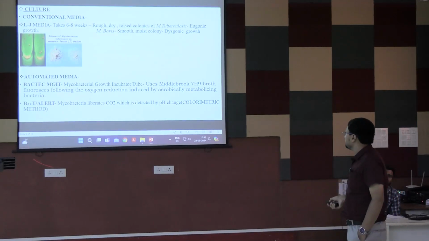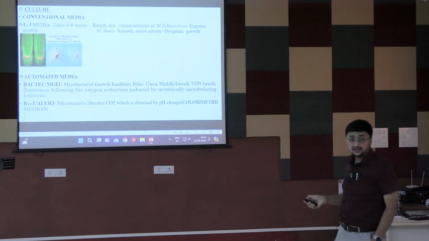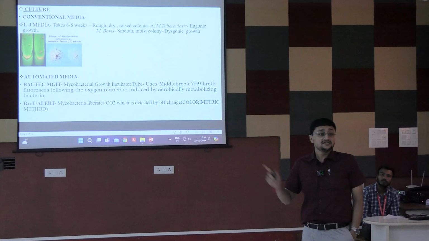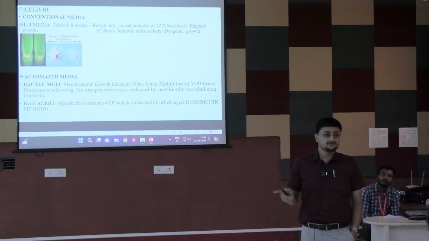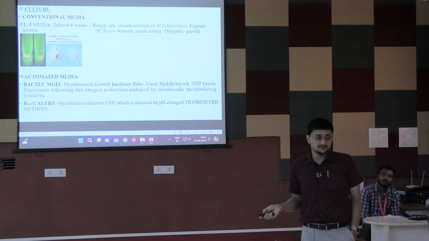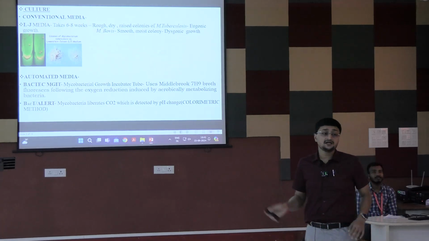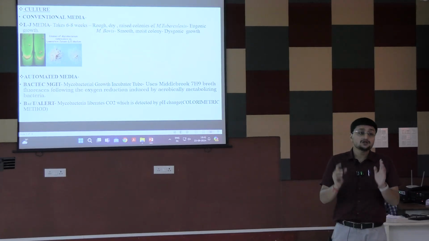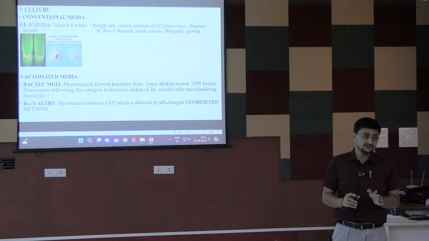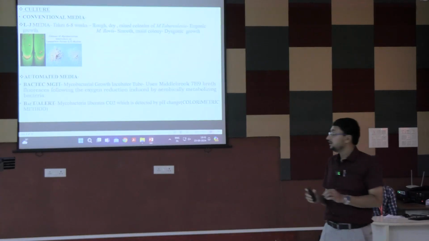But the turnaround time of these two medias is also 6 weeks. This is not less than 6 weeks. So the culture method is the gold standard investigation for tuberculosis identification, Mycobacterium tuberculosis.